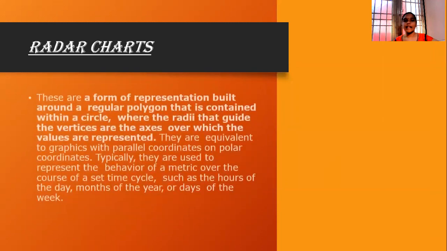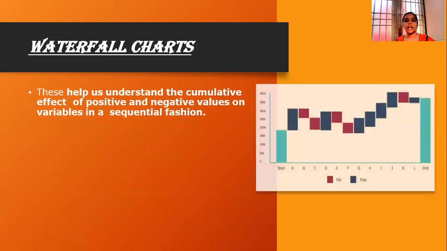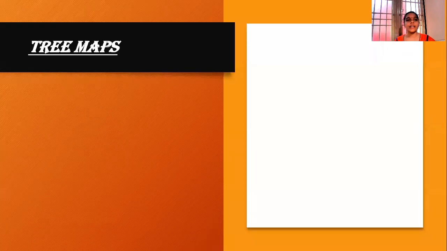Now let us see what are the radar charts. Radar charts are built around a regular polygon that is contained in a circle, where the radii that guide the vertices are the axes of the graph. They are used to represent the behavior of the metrics over the course of time, and are used to visualize data related to months, years, and hours. This is a representation of the radar chart. Next one is waterfall charts. These waterfall charts are used to understand the cumulative effect of positive and negative values of the variables in a sequential fashion.